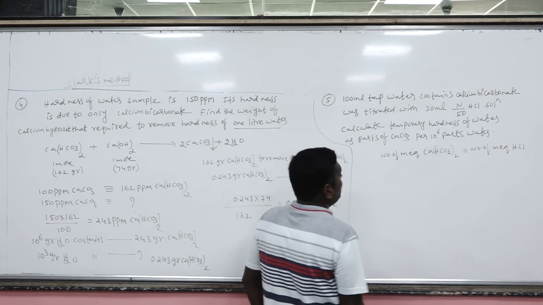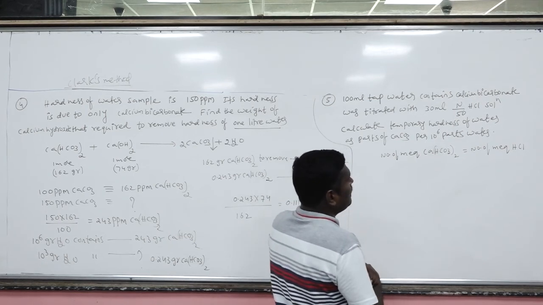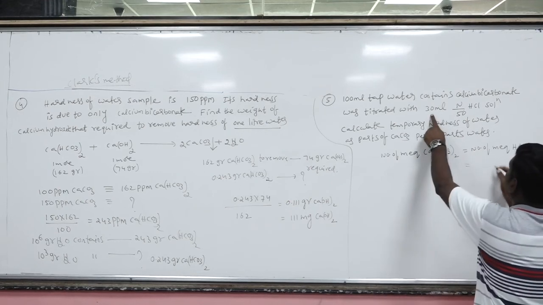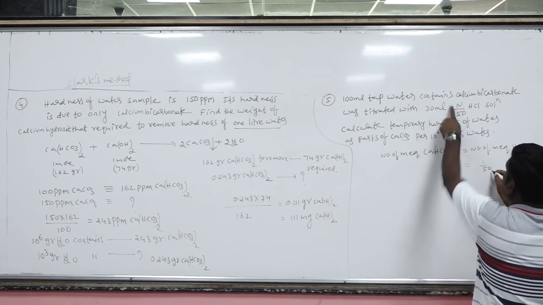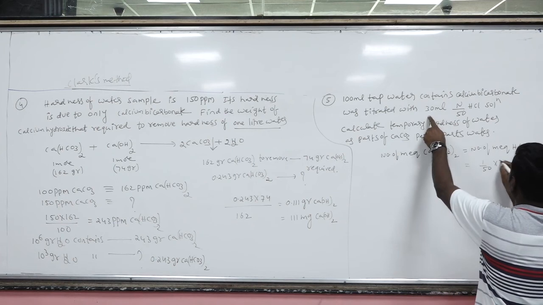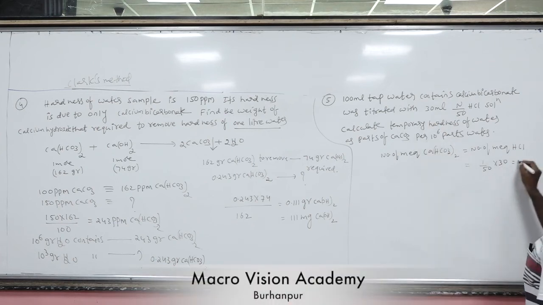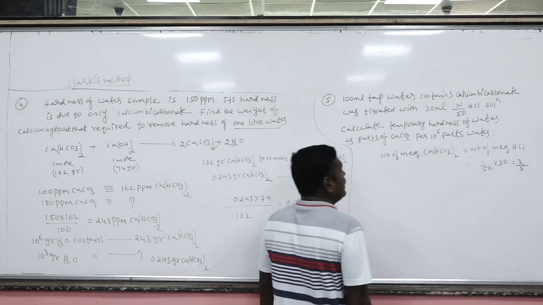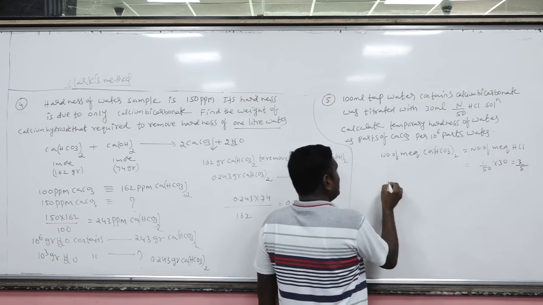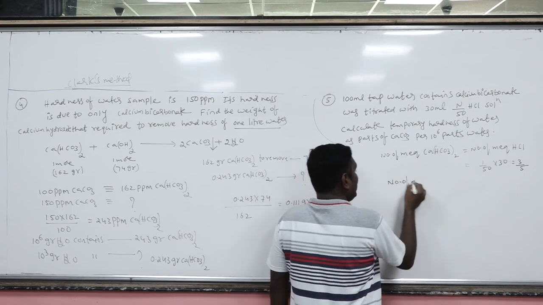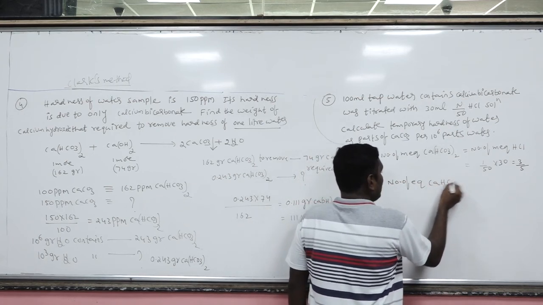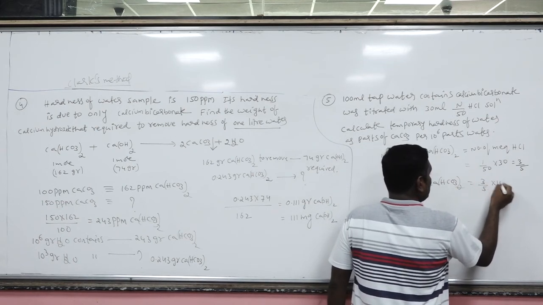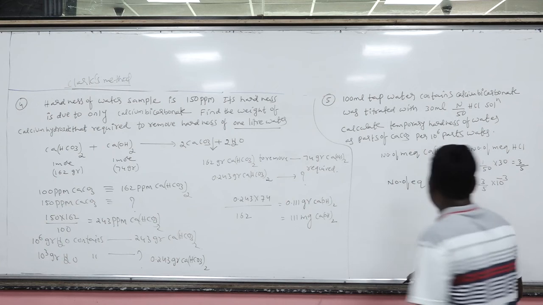Now, the number of milli equivalents of calcium bicarbonate equals the number of milli equivalents of HCl. What is the number of milli equivalents of HCl? Normality N/50, that is 1/50, into 30 ml, so 3/5. This is the number of milli equivalents. Okay. Now from here, the number of equivalents of calcium bicarbonate will be 3/5 by 1000.